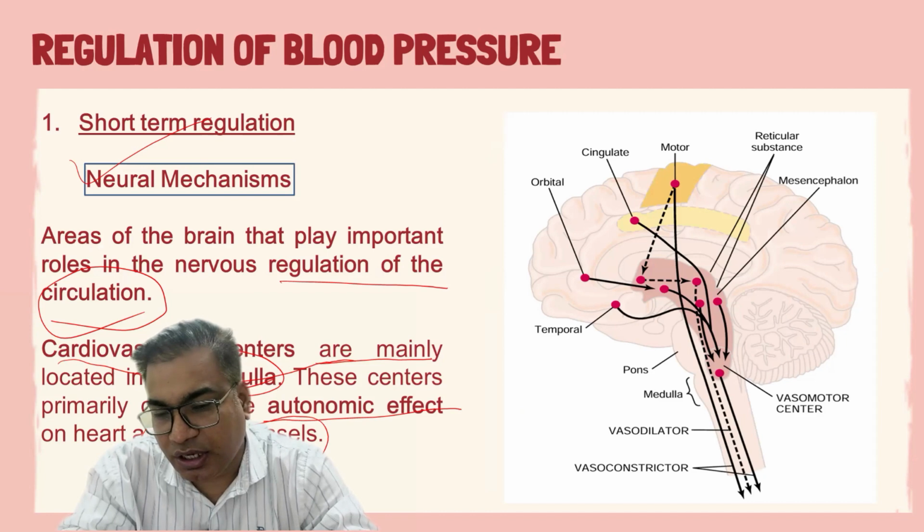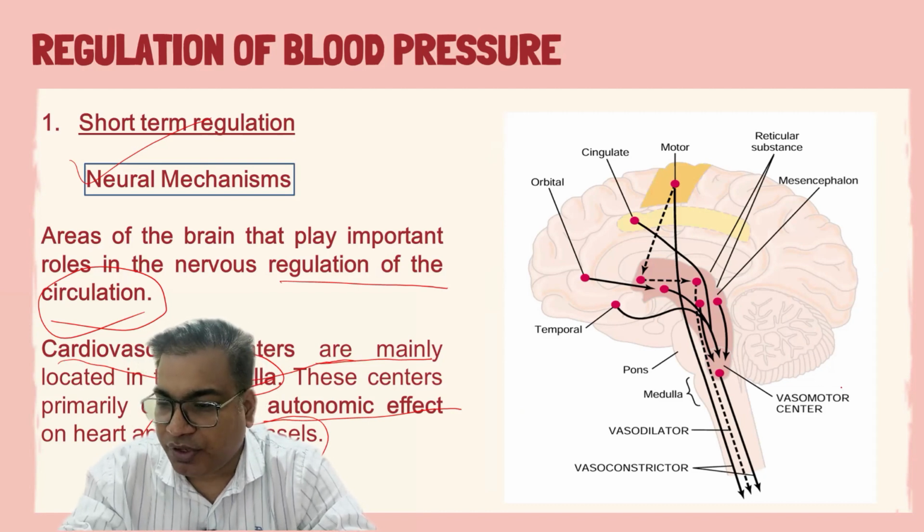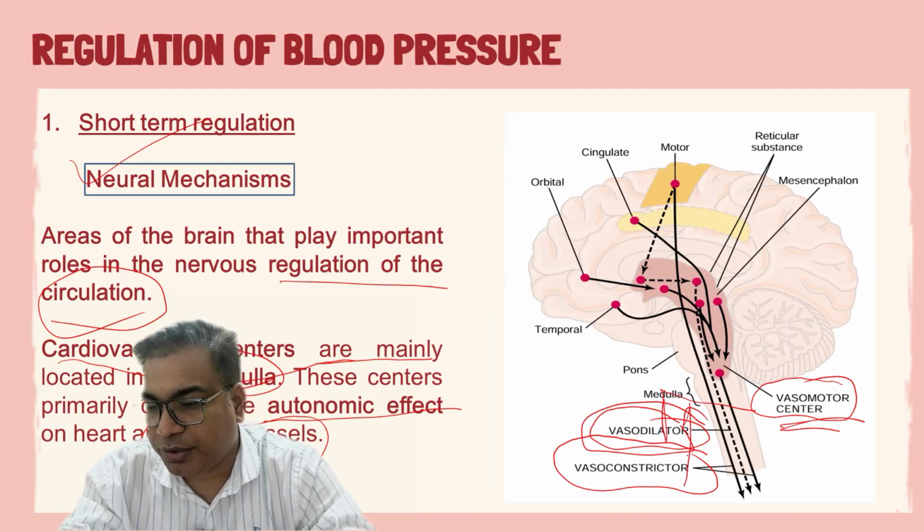So these cardiovascular centers present in the medulla basically control blood pressure through the autonomic effect on the heart and blood vessels. In this image, we have these centers: the vasomotor center, the vasoconstrictor area, and the vasodilator area. These three are very important in regulation of blood pressure.